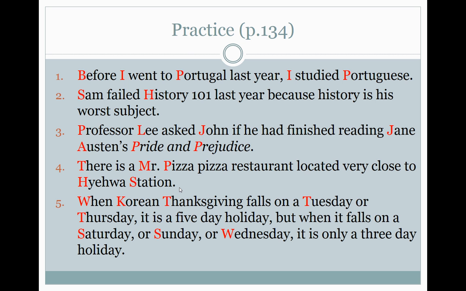And then number 5. When Korean Thanksgiving falls on a Tuesday or Thursday, it is a 5-day holiday. But when it falls on a Saturday or Sunday or Wednesday, it is only a 3-day holiday. Okay, we have the W at the beginning of the sentence. Korean is an adjective that comes from a proper noun, Korea. Thanksgiving is the name of a holiday. Tuesday, Thursday, Saturday, Sunday, and Wednesday are all names of days of the week, so they're all capitalized. Realize Thanksgiving is a holiday, so T is capitalized, but the word holiday is not capitalized.